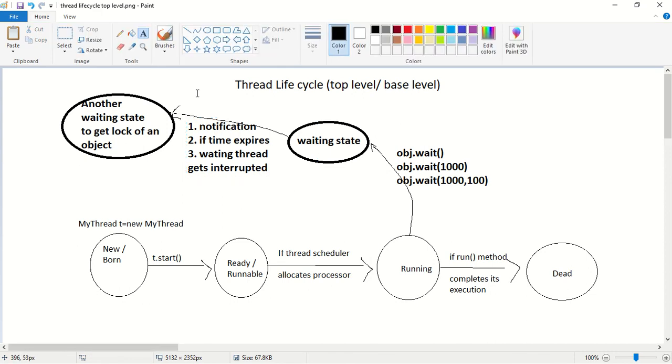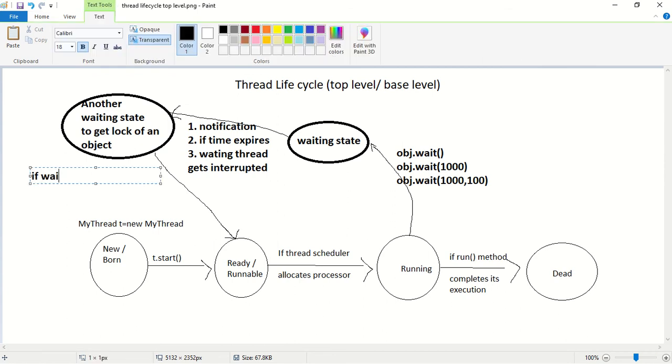Okay. Next, when will it come out of the other waiting state? It will come out of the other waiting state if it gets the lock of an object. So after coming out of the other waiting state, the thread will enter into the ready or runnable state.